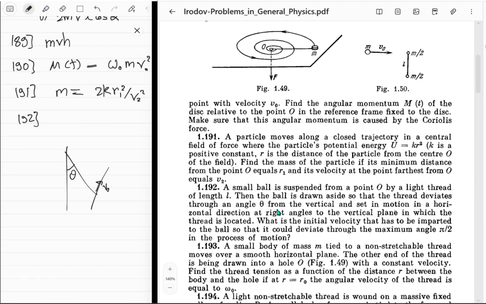Wait, what? Can deviate through the maximum angle pi upon 2. What do you mean by it? The ball, right? I don't understand what's happening. What kind of motion is this doing?